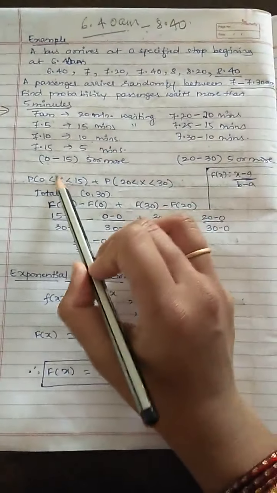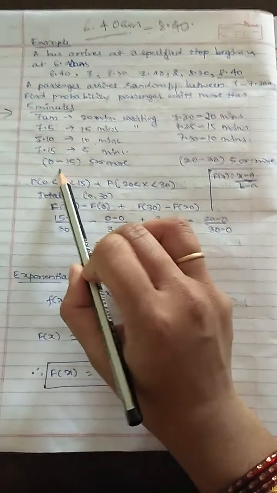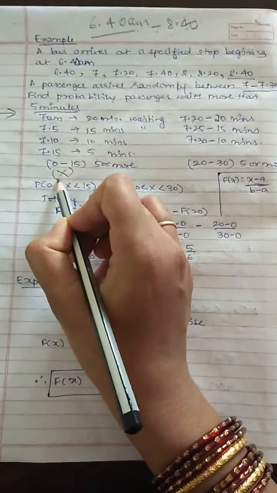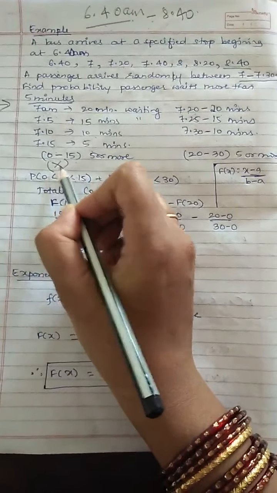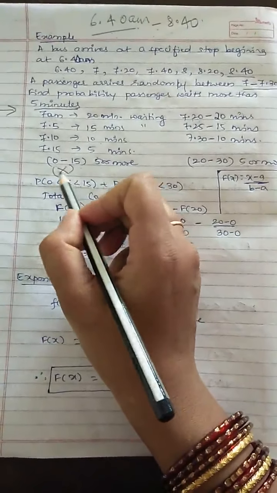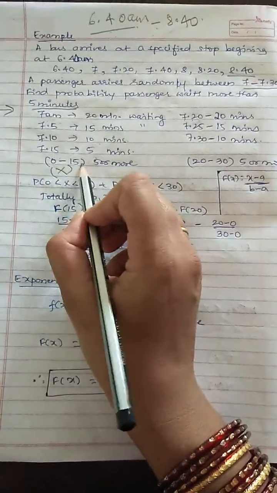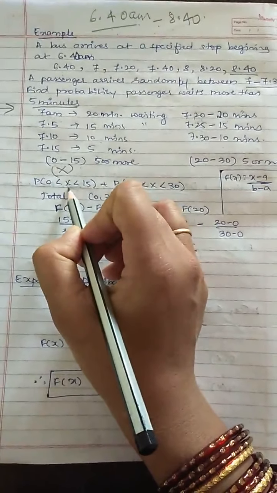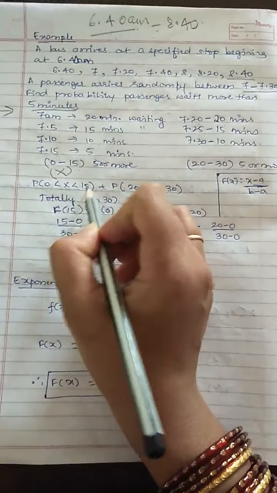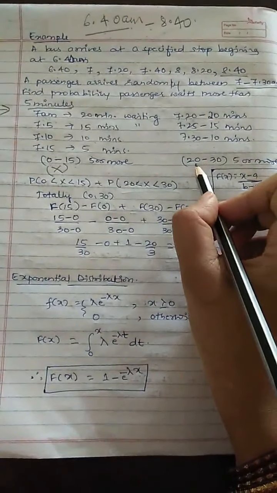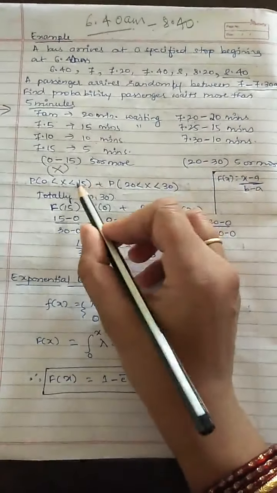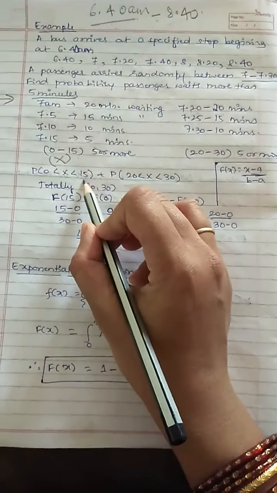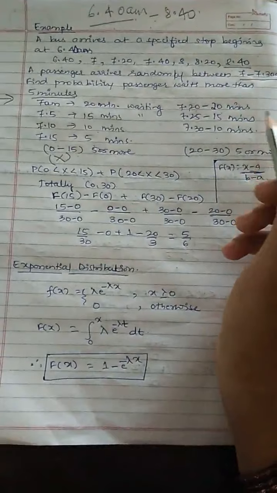So what here? X is taken as the time at which that passenger is arriving. Suppose he is coming between 0 to 15. So the probability of 0 to 15, if the variable x lies between 0 to 15, and if the variable lies between 20 to 30, we are going to add this one. He has to wait for 5 or more than 5 minutes.